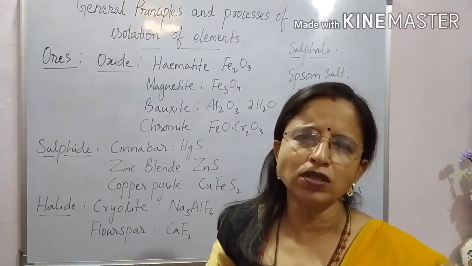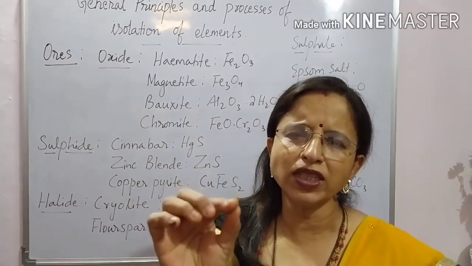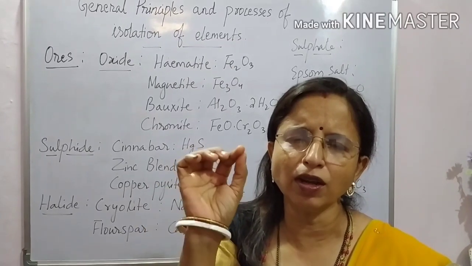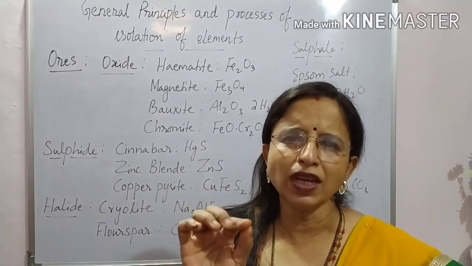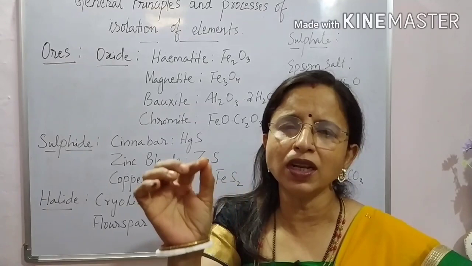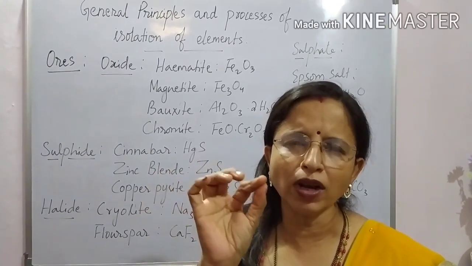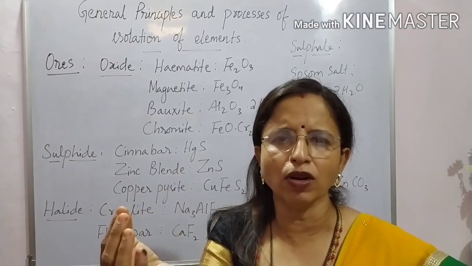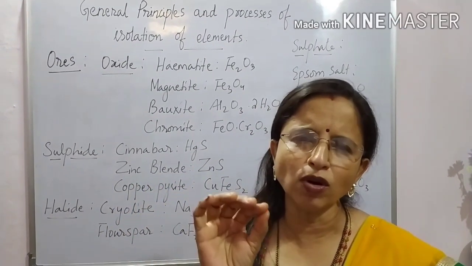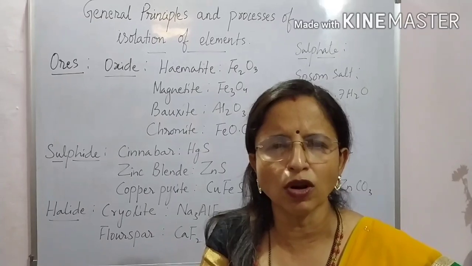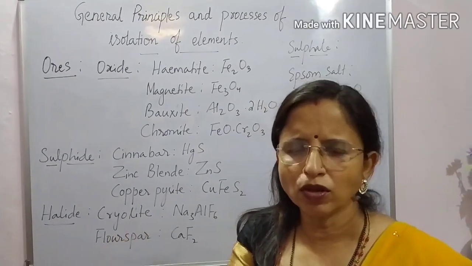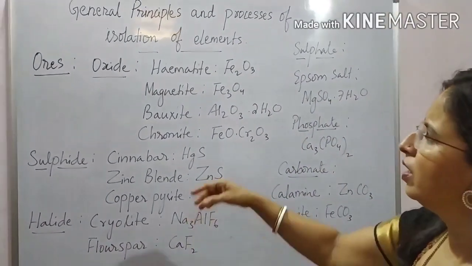So what are ores? Ores are the minerals from which metal can be extracted profitably. Ores are named according to the percentage of metals present in them. The ore which contains more iron will be called iron ore. The ore which contains more silver will be called ore of silver. Now let us see some oxide ores.